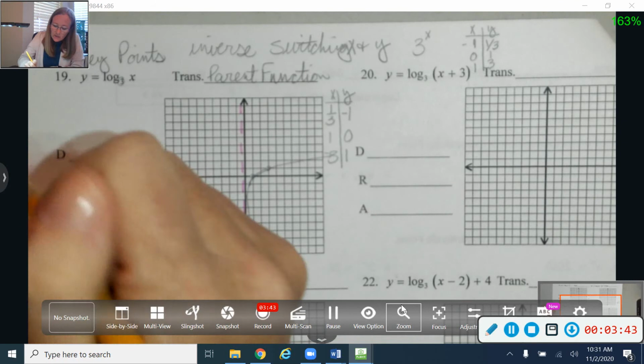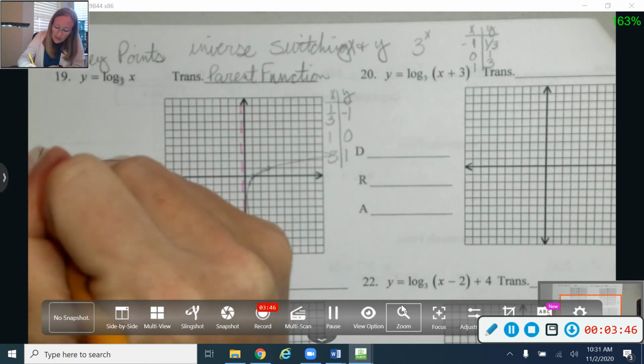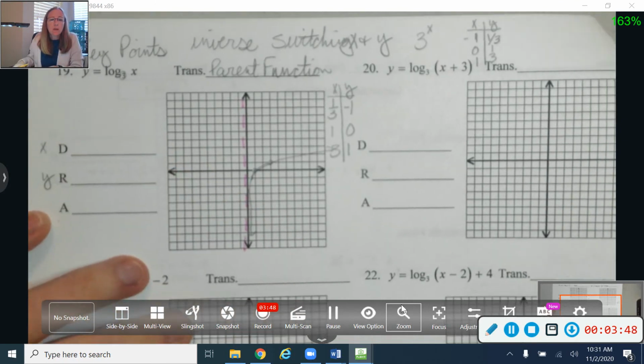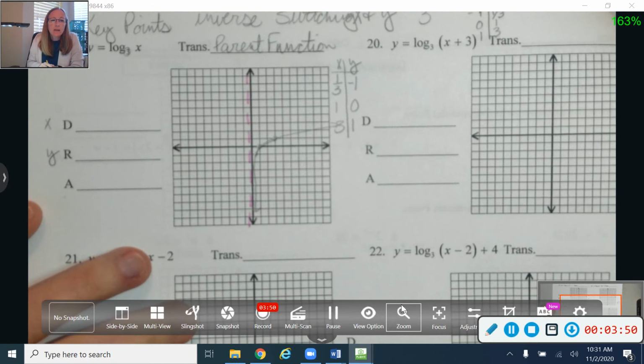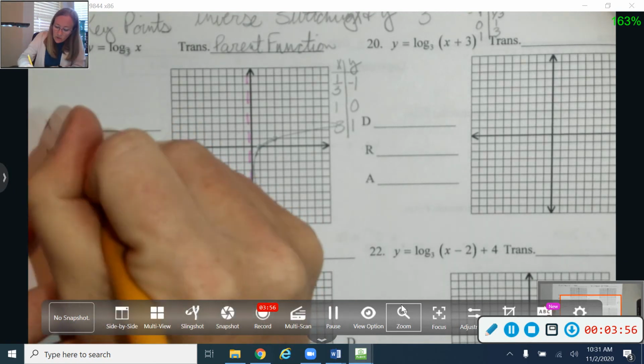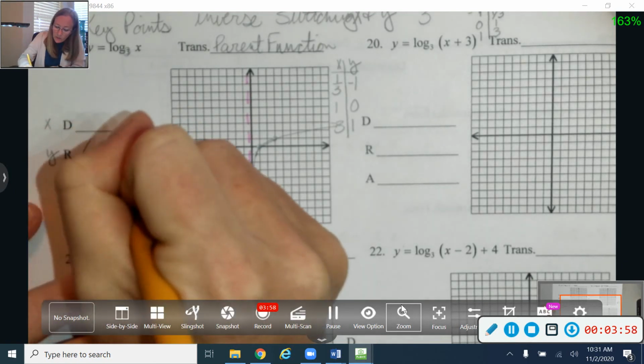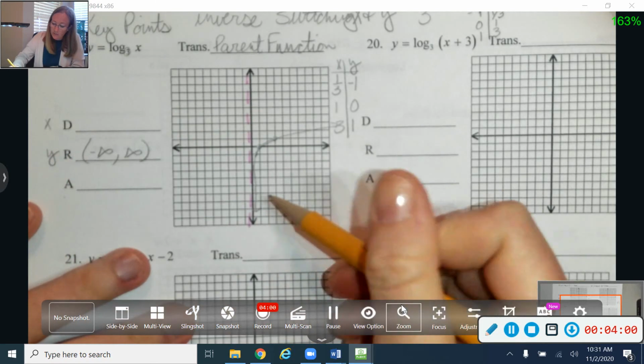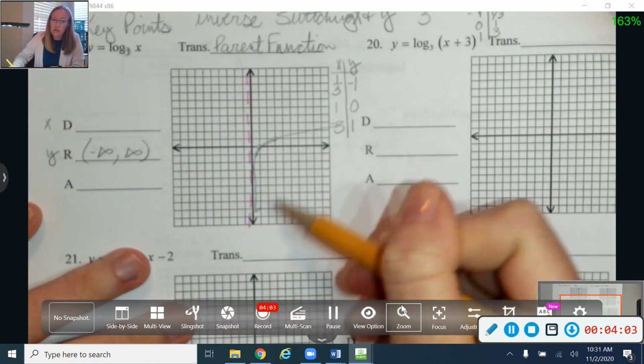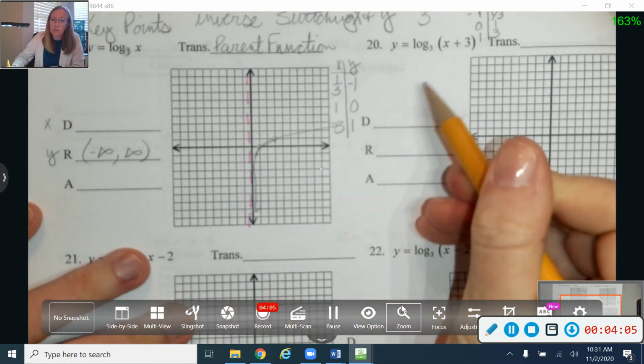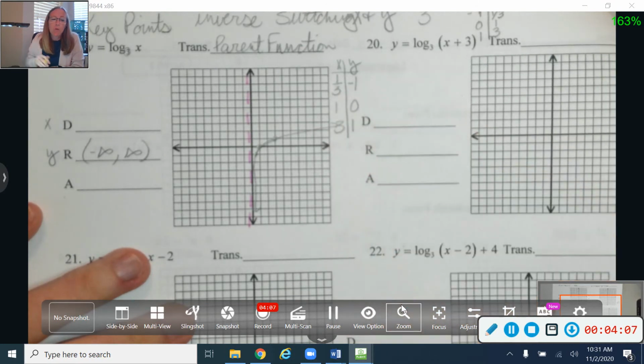Okay, the other thing that's going to switch is my domain and my range. So the other day we talked about that with the exponentials, the domain is always -infinity to +infinity. So in this case with my logarithms, that's going to be on my range. And you can kind of see that on my graph, that it's going to go down and down and down forever, and then it's going to go up and up and up forever. There's no upper boundary or upper restriction on that.